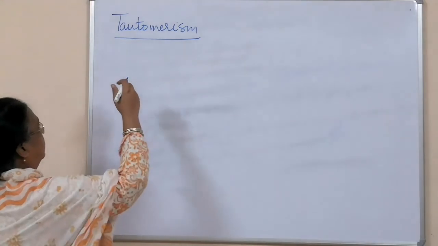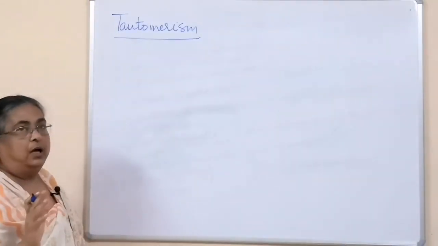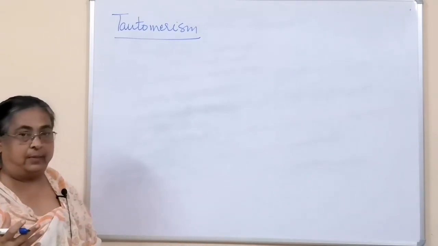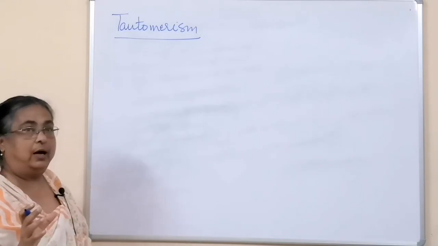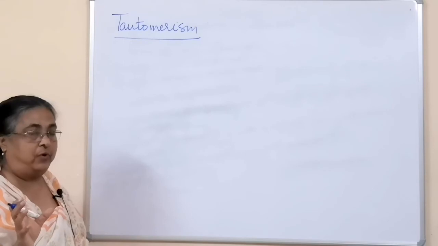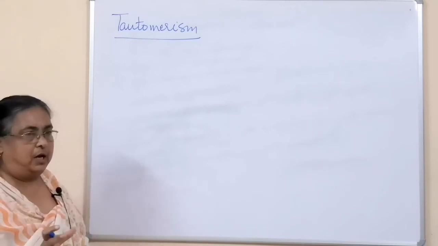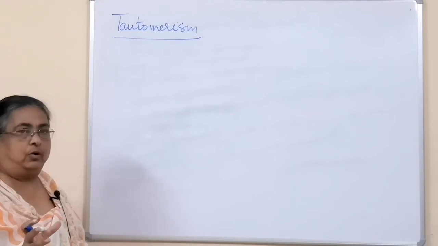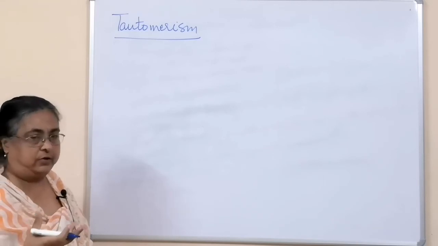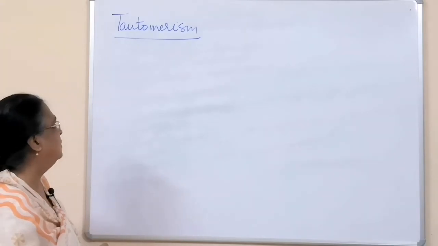For tautomerism, we'll see some examples. This is different from other isomerism. In other isomerism, you have seen that two or more different compounds have the same molecular formula but different structural formula due to variations. You have seen position of different groups and substituents, the same functional group at different positions, and different kinds of functional groups.